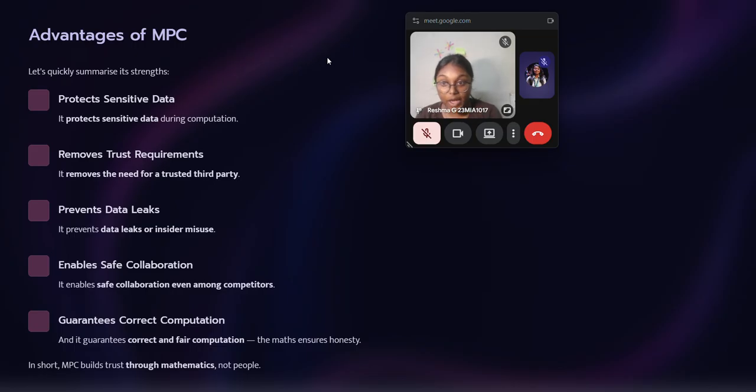It removes the need for a trusted third party. It prevents data leaks or insider misuse, and it enables safe collaboration even among competitors. It guarantees correct and fair computation. The math ensures honesty. So in short, MPC builds trust through mathematics, not people.